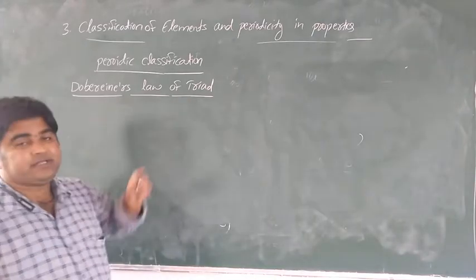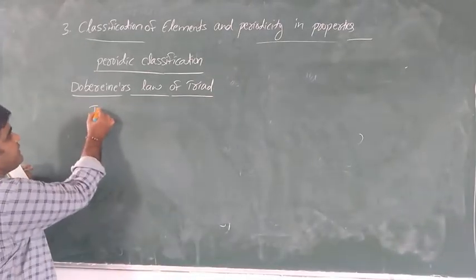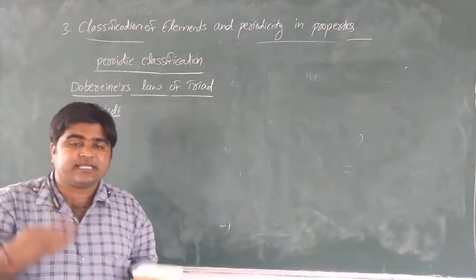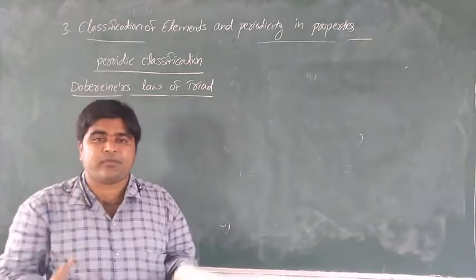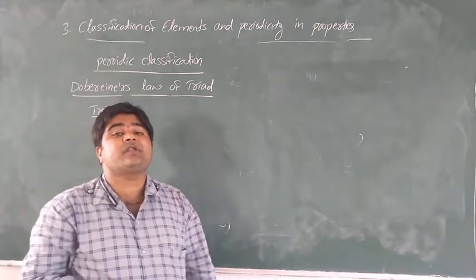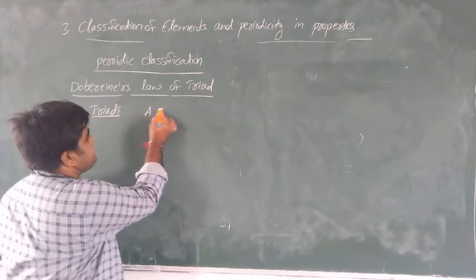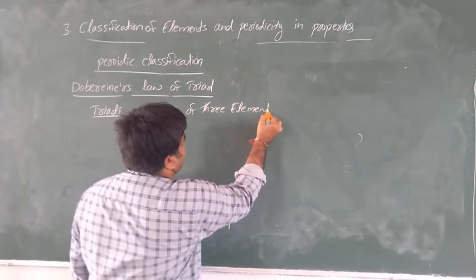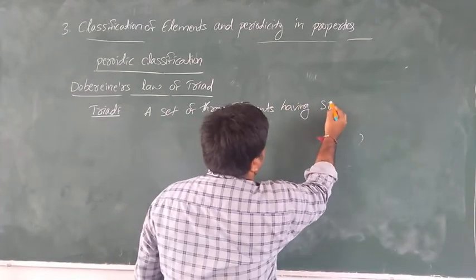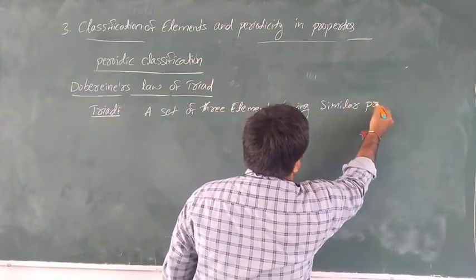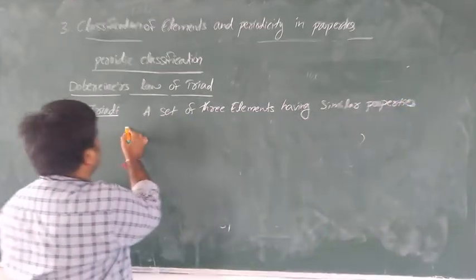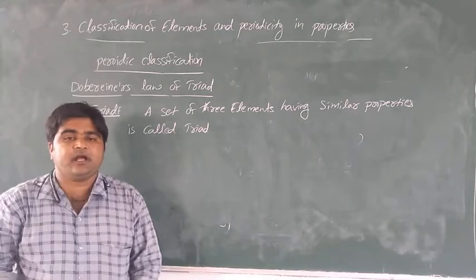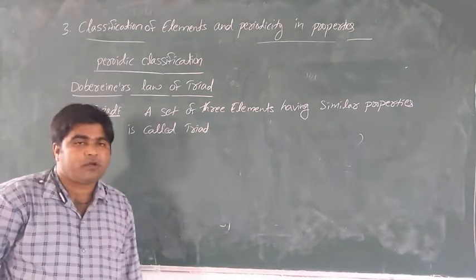So a triad is a set of three elements. What is the meaning of triad? A set of three elements having similar properties is called a triad.